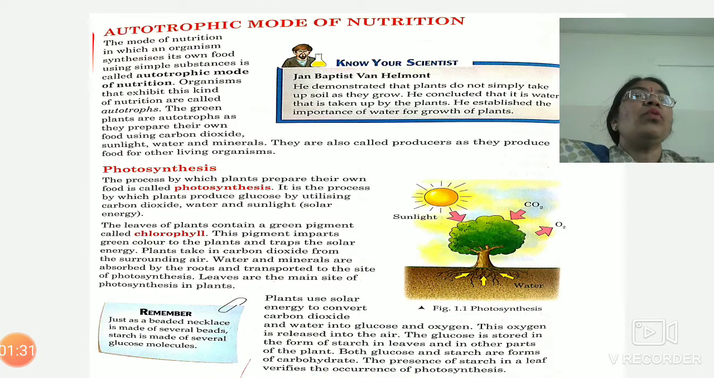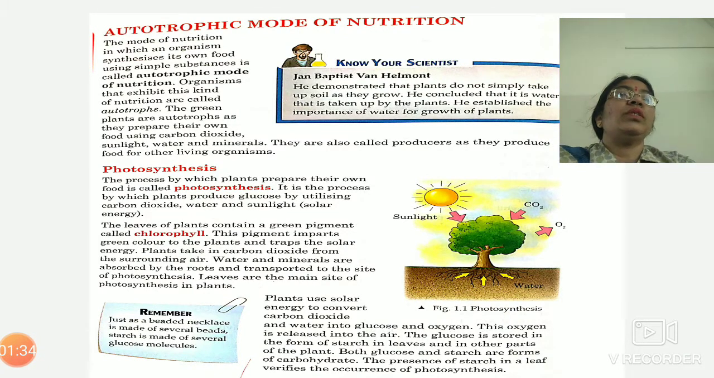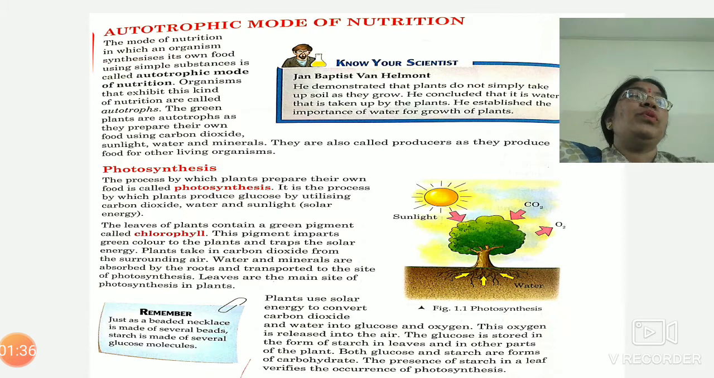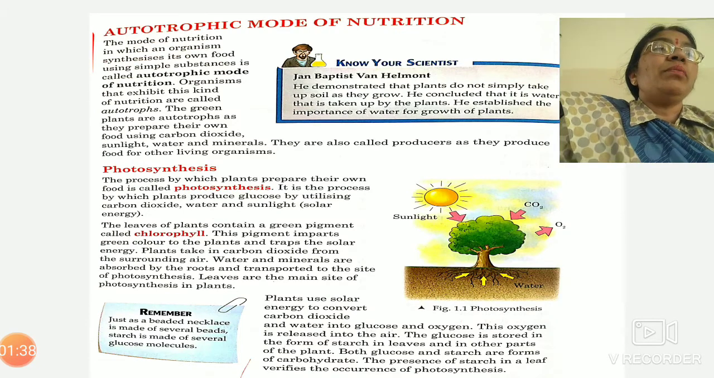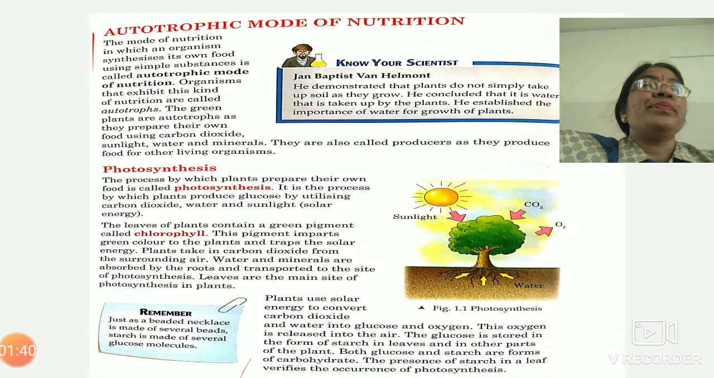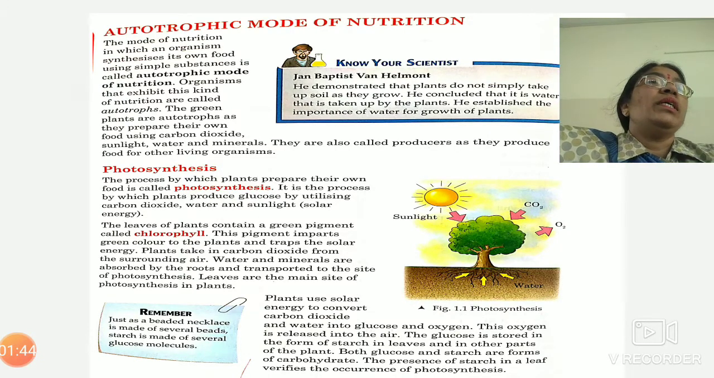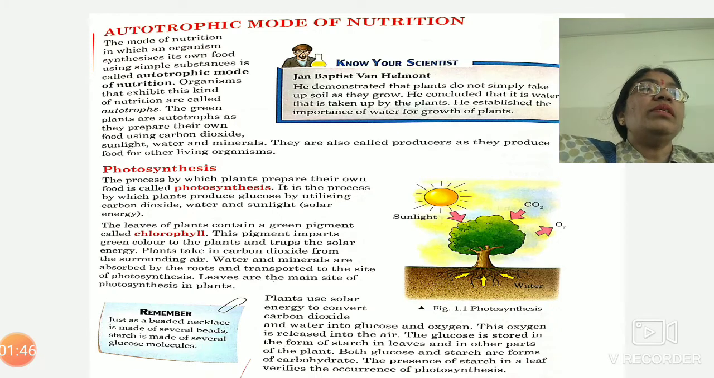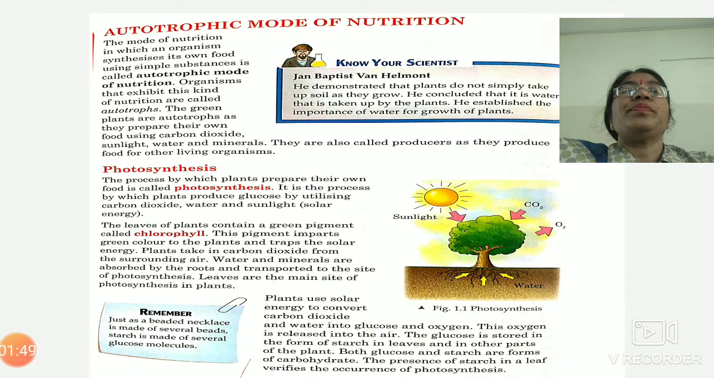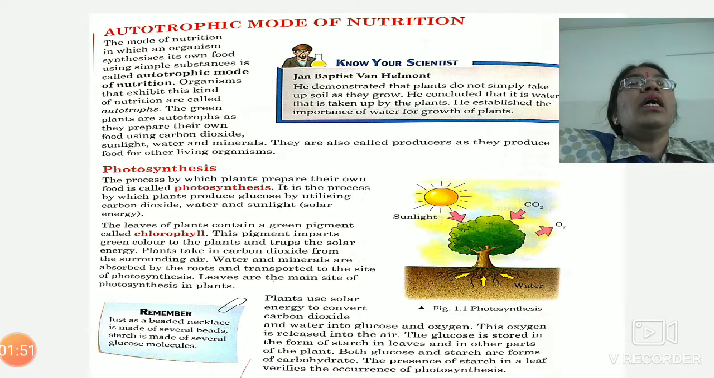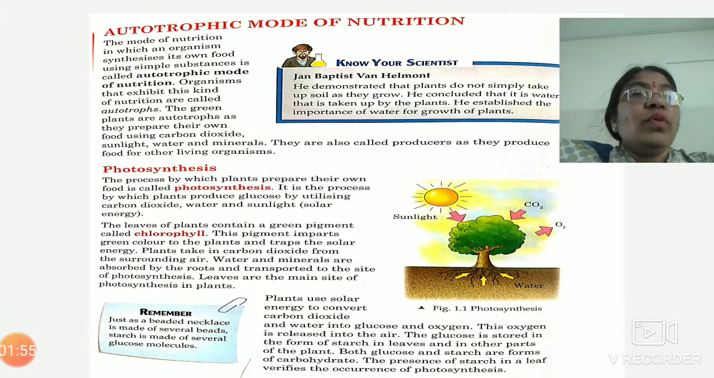As the term indicates, auto means self, trophic means nutrition. So in this mode of nutrition, the organism can prepare food in their body, and all green plants which have chlorophyll can prepare their food themselves and are known as autotrophs. Now the process by which green plants make their food is called photosynthesis.